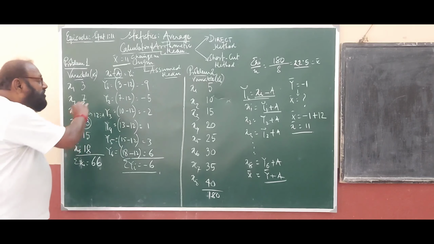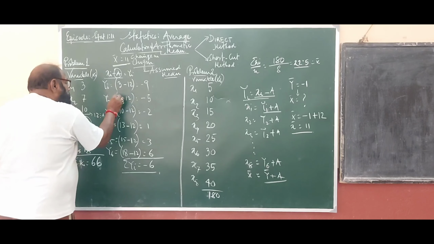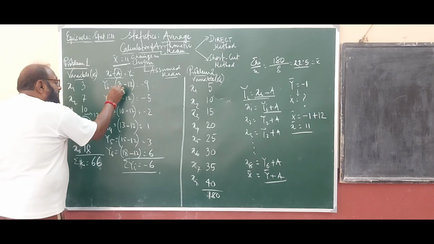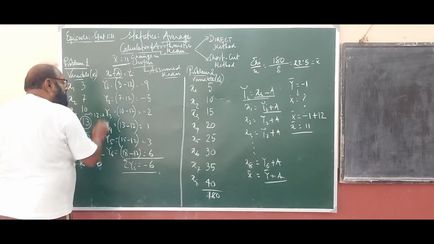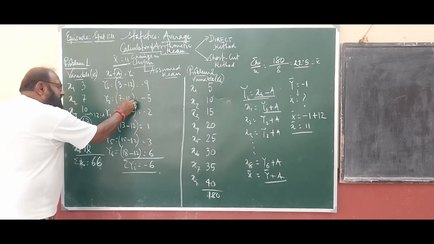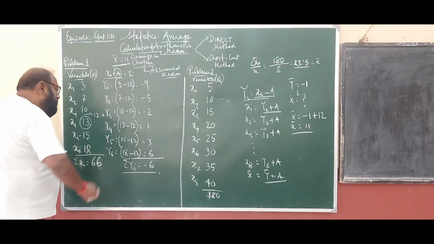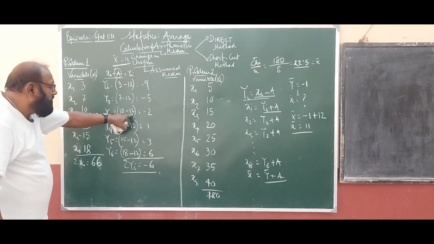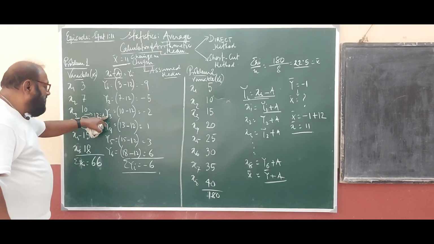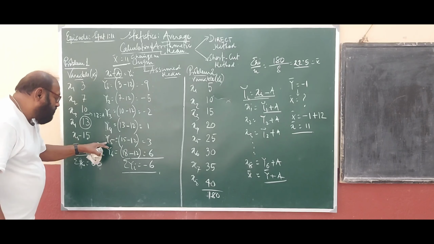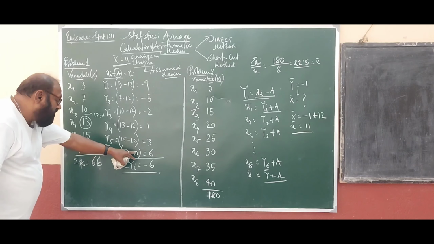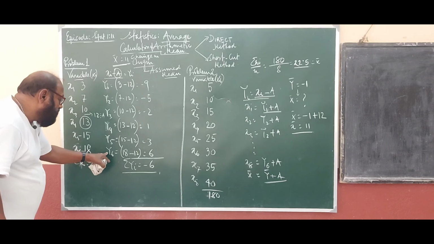Now I am changing the origin. How? x1 minus assumed mean equals y1, x2 minus assumed mean equals y2, x3 minus assumed mean equals y3, x4 minus assumed mean equals y4, x5 minus assumed mean equals y5, x6 minus assumed mean equals y6.